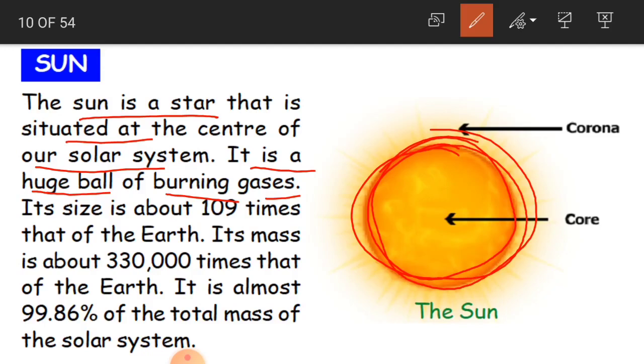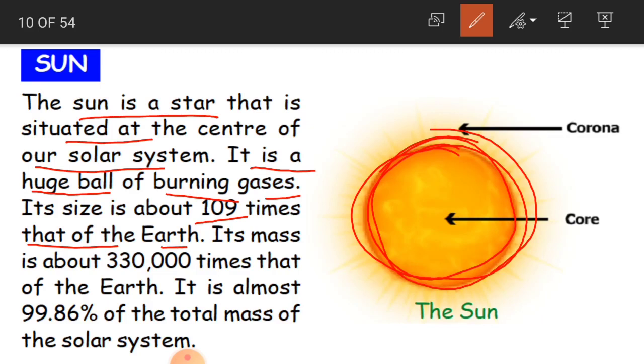As we have gases in our atmosphere, like oxygen, nitrogen, carbon dioxide and some other gases, even in the sun you have gases which are burning, because the sun is named for the heat, for burning. You have burning gases in the sun and its size is about 109 times that of the earth.